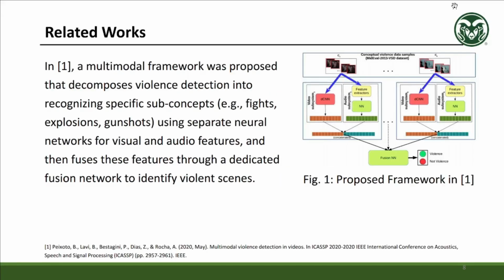In some previous works, in number 1, a multimodal framework was proposed that decomposes violence detection into recognizing specific subconcepts, for example, fights, explosions, gunshots, etc., using separate neural networks for visual and audio features, and then fuses these features through a dedicated fusion network to identify violent scenes. So this paper solves the multimodal fusion part.